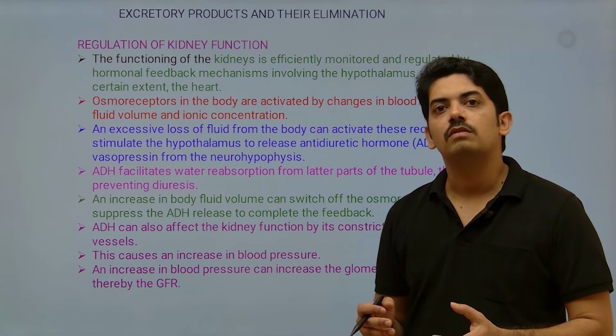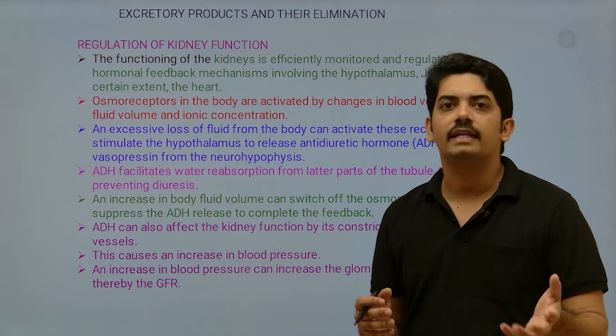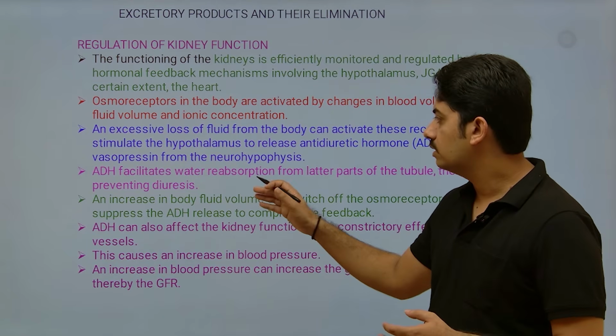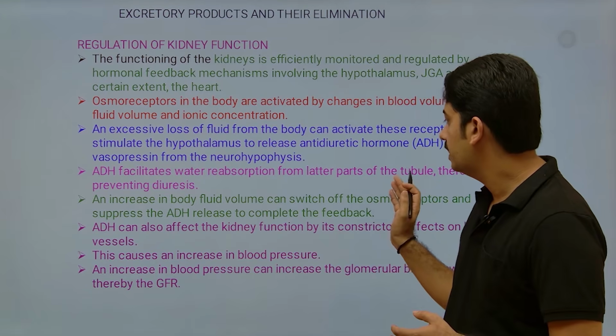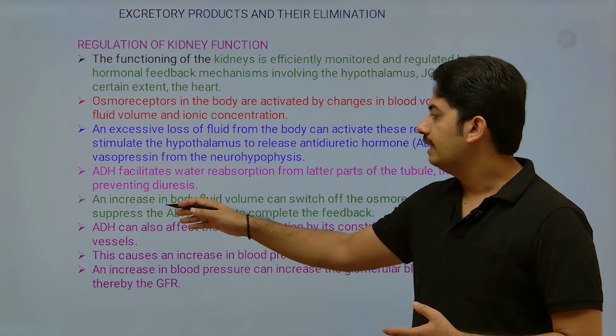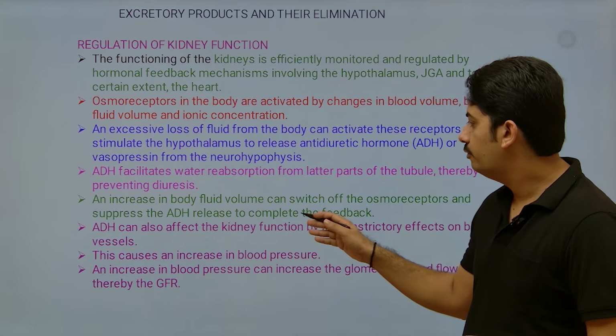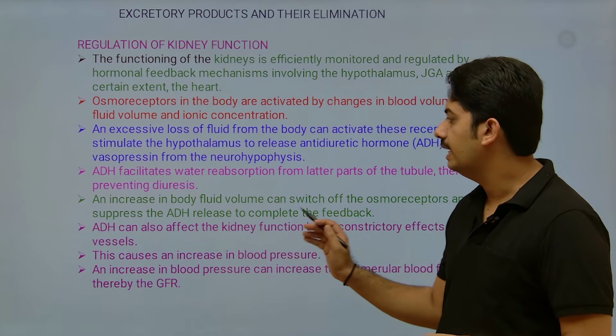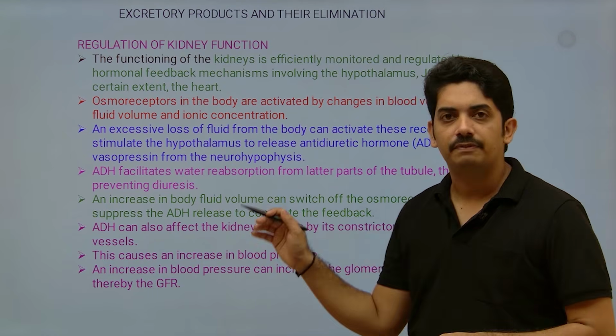Antidiuretic means now the concentrated urine will be excreted out. So ADH facilitates water reabsorption from the later part of the tube, that is nothing but the collecting duct, and an increase in body fluid volume can switch off the osmoreceptors and suppress the ADH release to complete the feedback mechanism.